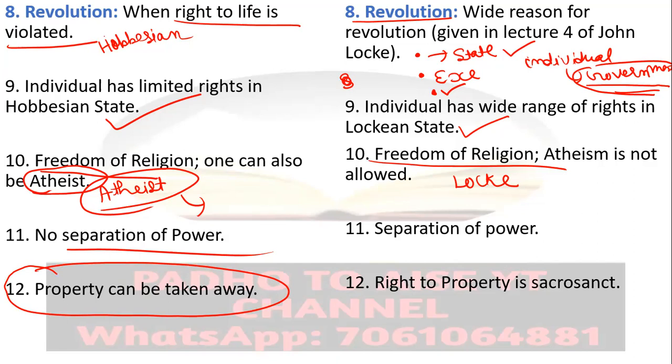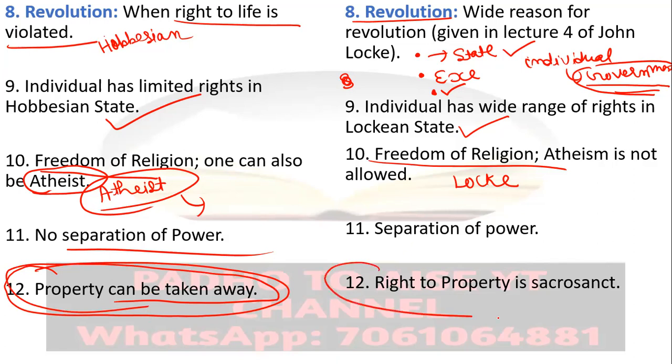And when the Leviathan came into being, Leviathan ensured the right to property. Therefore Leviathan is the creator of property, and Leviathan can take away this property, can violate your property right anytime. So the property right is not permanent. It can be taken away by Leviathan, by the king, any time in the Hobbesian state.